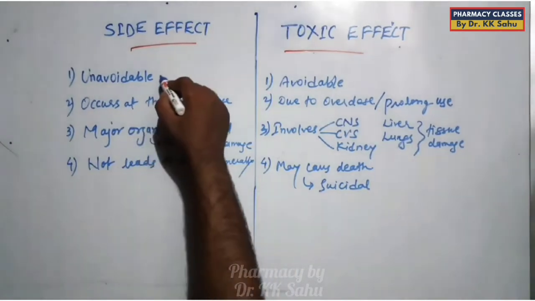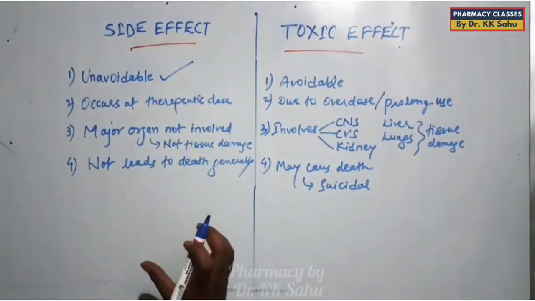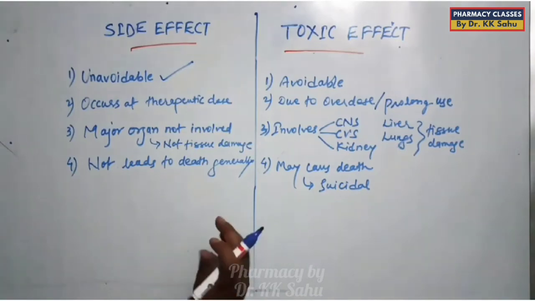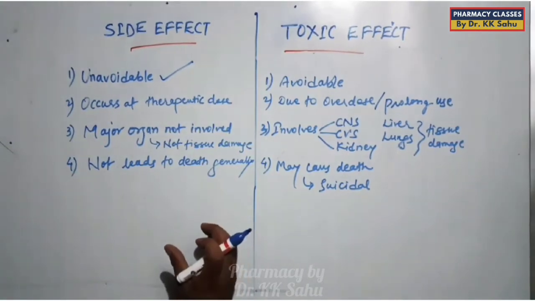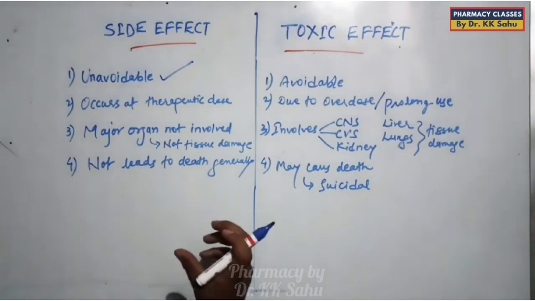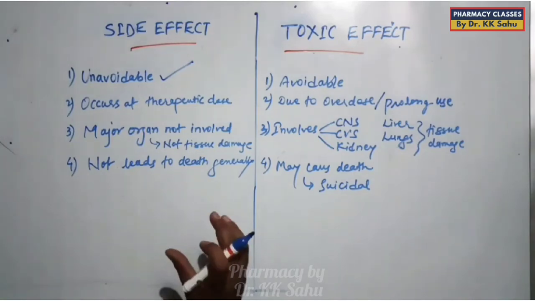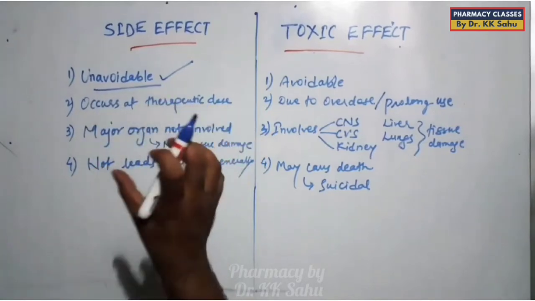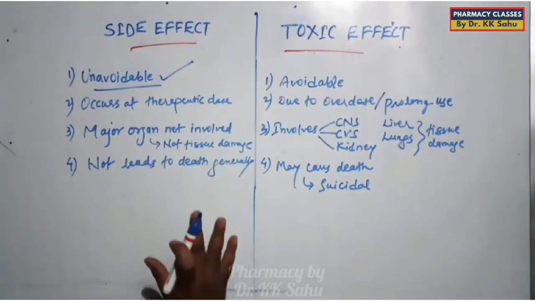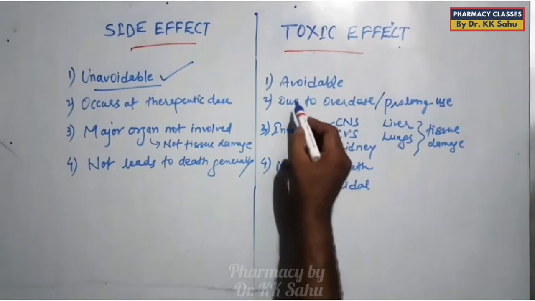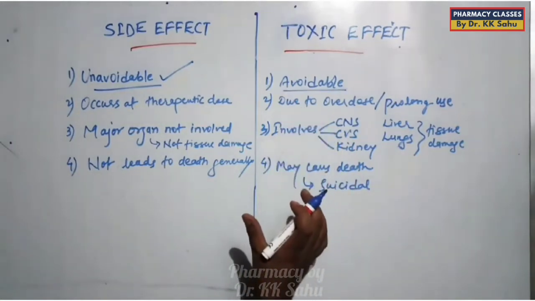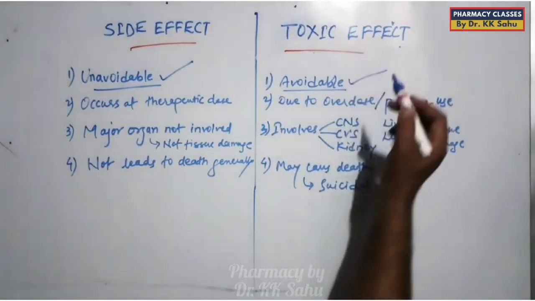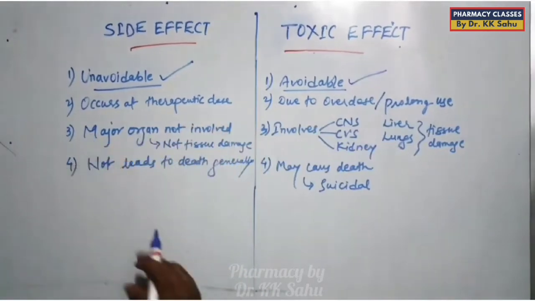The first difference is that side effect is unavoidable, meaning we can't avoid these effects. It is a very simple, less serious effect, but we can't avoid it, such as nausea, vomiting, dizziness. All these effects are side effects. Whenever we administer the drug, this is going to happen. But toxic effect is avoidable. We can avoid it. It is a very serious effect, and it is dose related.